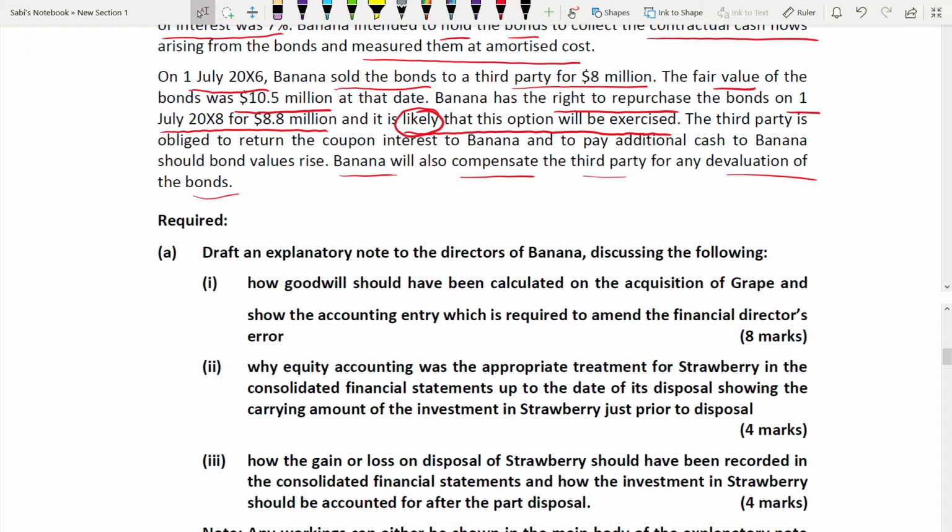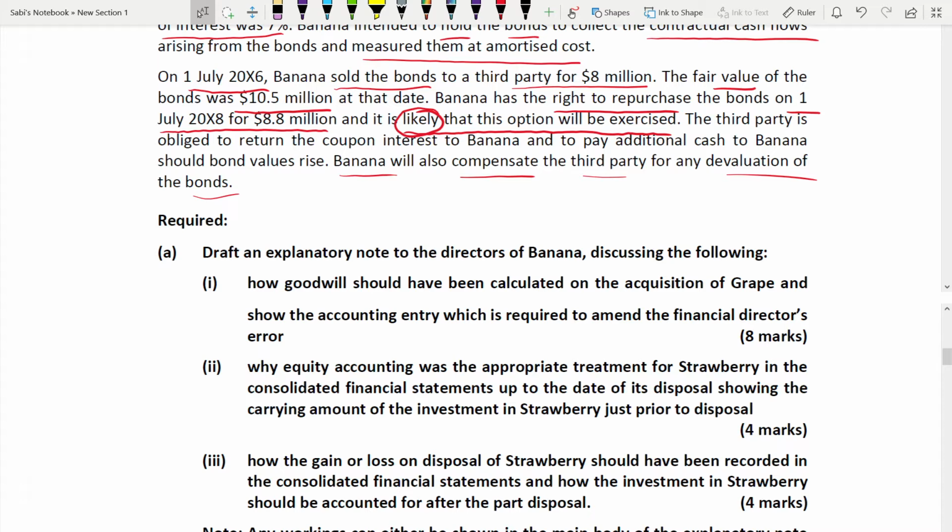As far as I know the layout, I know in my subconscious mind that this is how the answer will go: goodwill calculation, then this, then that. But definitely the wise way is to go to the requirements first and then the case study. But the other way, if you want to go, there's no harm in that.